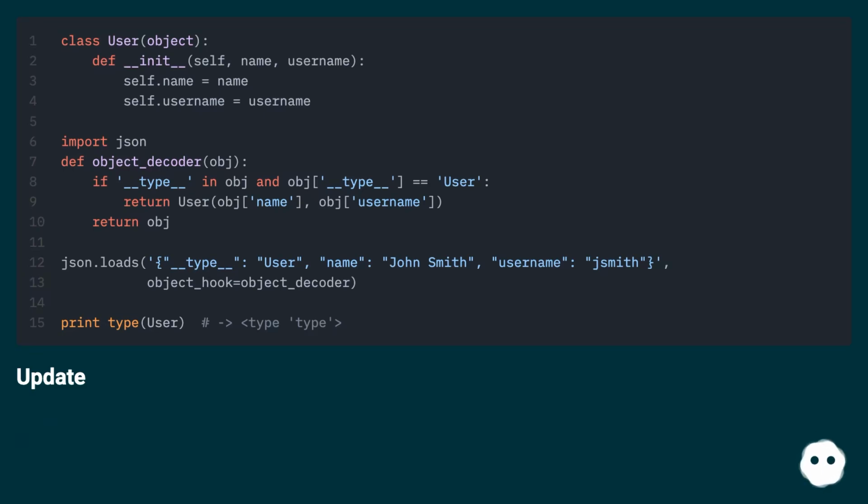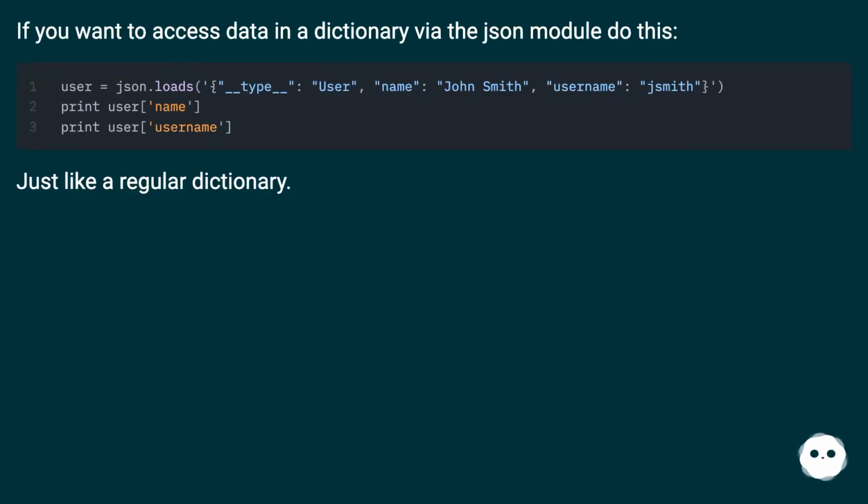Update. If you want to access data in a dictionary via the JSON module, do this. Just like a regular dictionary.